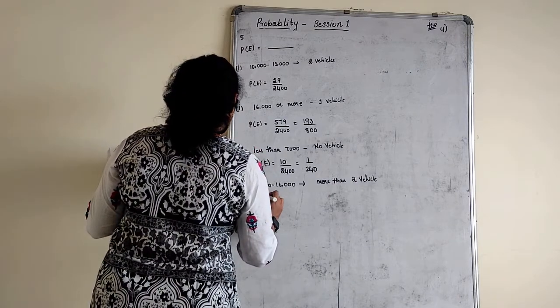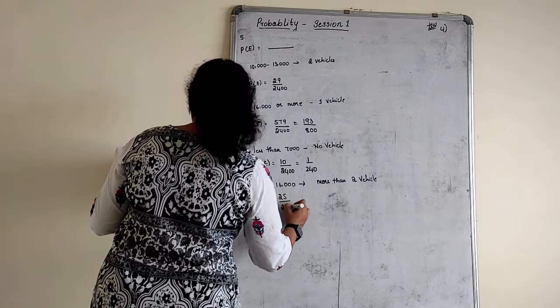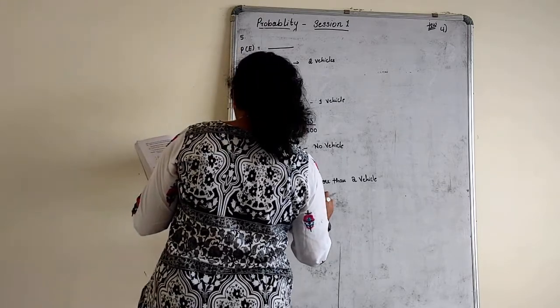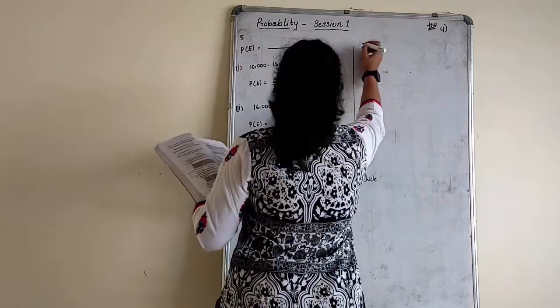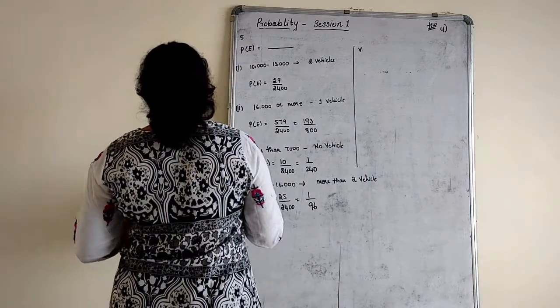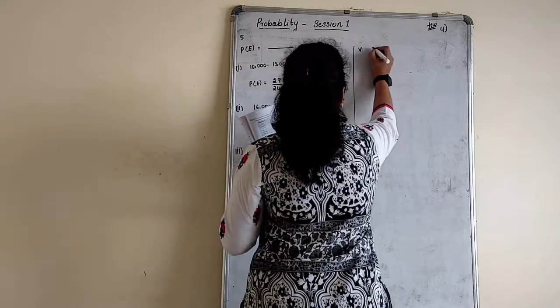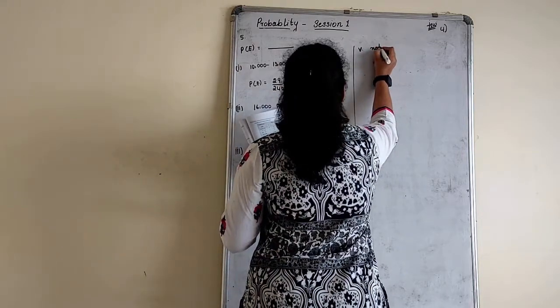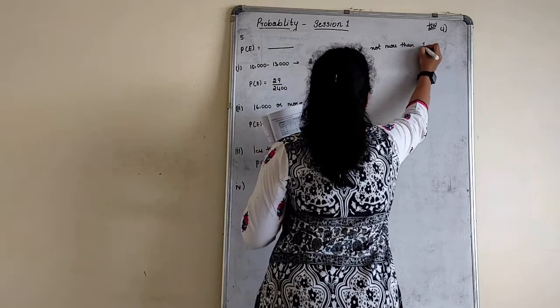Probability of an event is equal to 25 by 2400, that is 1 by 96. And the last one: owning not more than 1 vehicle. Not more than 1 vehicle means not more than 1 vehicle.